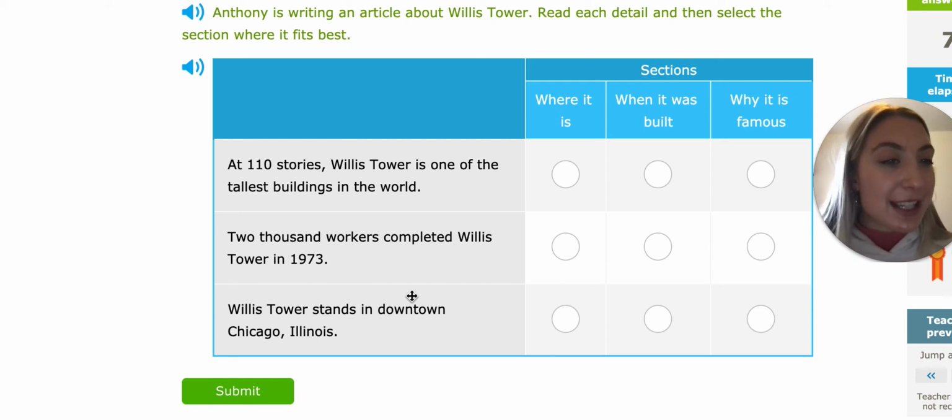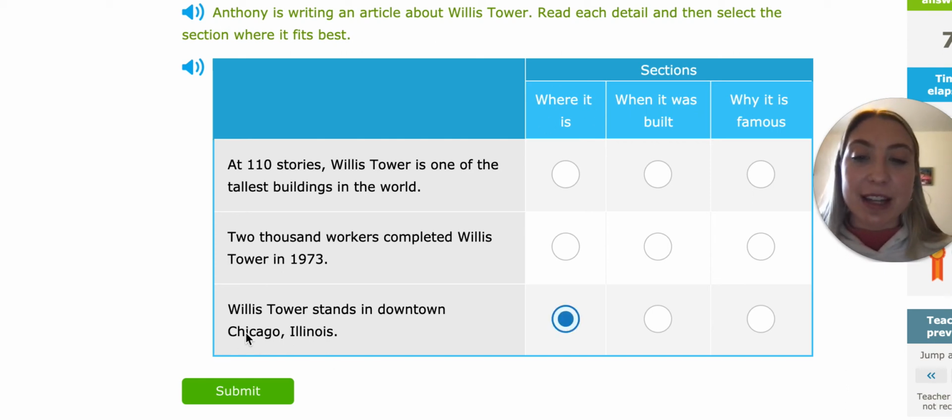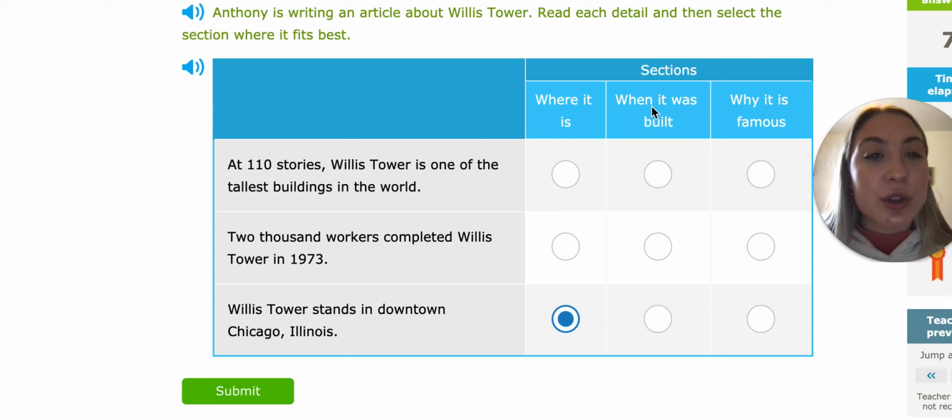So it would make sense that this sentence would go in where it is, because they're telling us exactly where, downtown Chicago. Then we look at when it was built. Well, again, this one's just telling us how tall it is and why it's famous, because it's one of the tallest buildings in the world. But this one is telling us it was built in 1973. So this sentence makes sense in when it was built because it's telling us the year it was built.